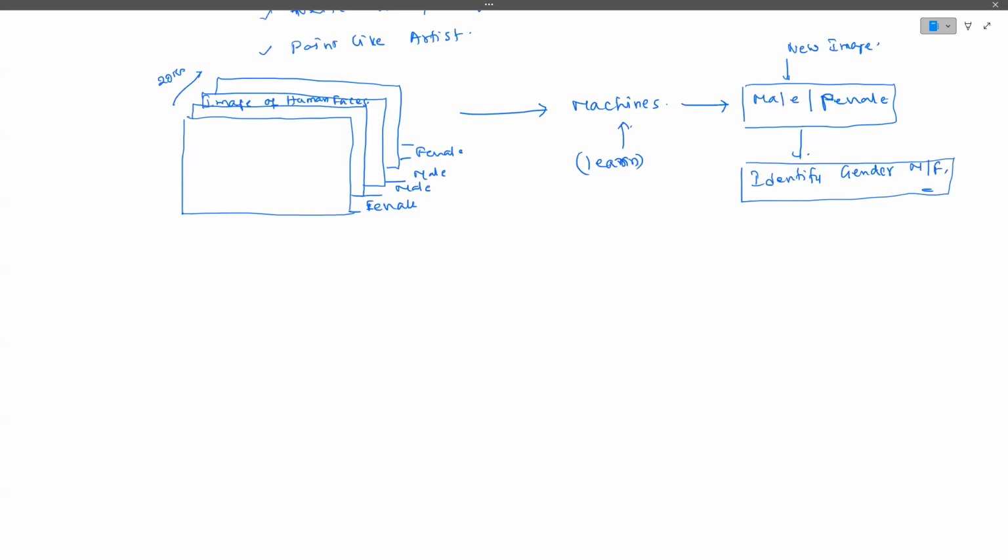Now you may get a doubt, sir, where to use this particular application? Why should I identify a person as male or female? What is the need? Humans can do that. Humans can identify by looking at the face. Anybody can identify whether the person is a male or a female.